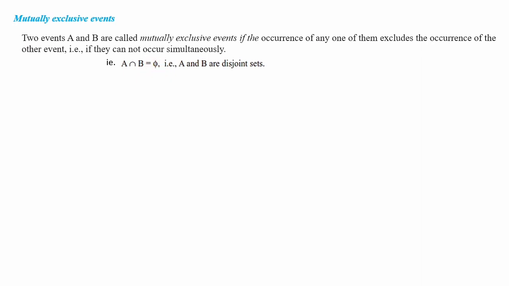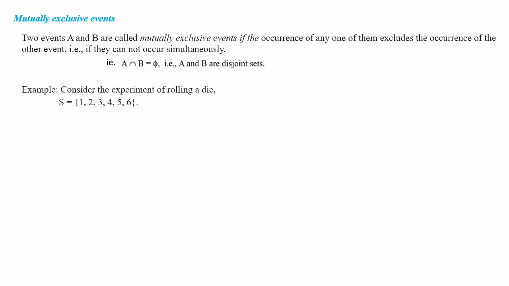If it is a null set, then we can say that A and B are mutually exclusive. So another way we can say A and B are disjoint sets, as you have learned in set theory. If A intersection B is a null set, then A and B are disjoint sets. Simply, for proving mutually exclusive events, we have to prove A intersection B is a null set.